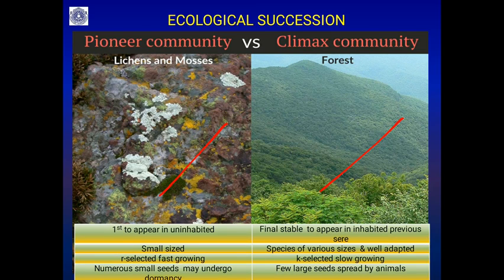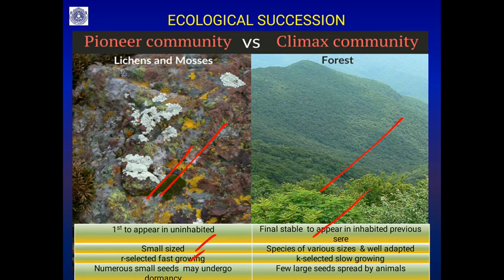So this is a forest, the final stage. The pioneer community appears on an uninhabited rock or land, while the final community appears on land previously inhabited through so many seral stages. Size-wise, the pioneers are small, while the climax ones are very large, well-adapted trees.